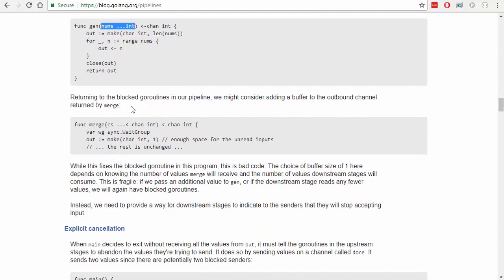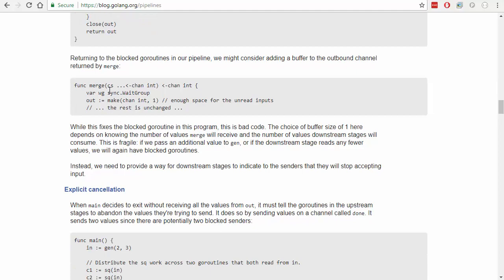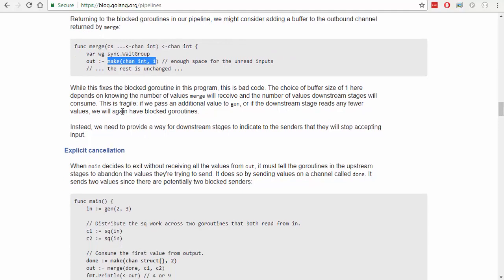Returning to the blocked Go routines in our pipeline, we might consider adding a buffer to the output channel returned by merge. Okay, so we know how many channels we have coming in. And we're only going to make it 1 deep. While this fixes the blocked Go routine in this program, this is bad code.